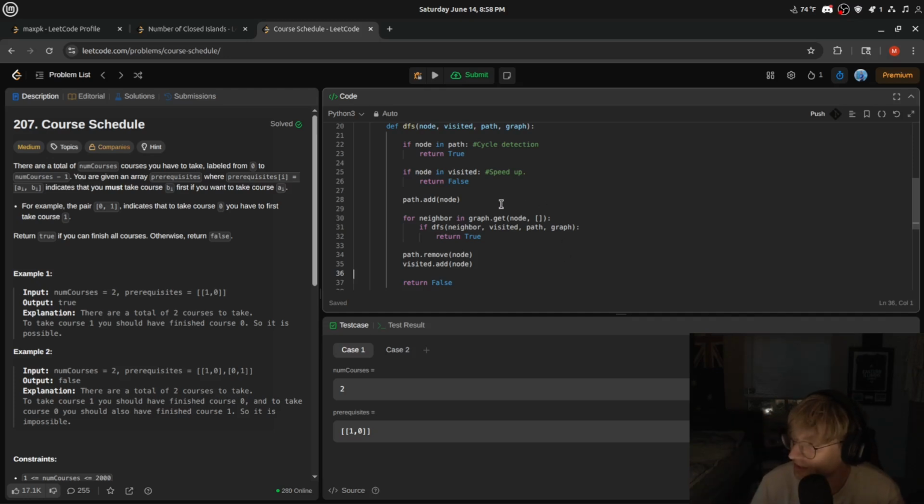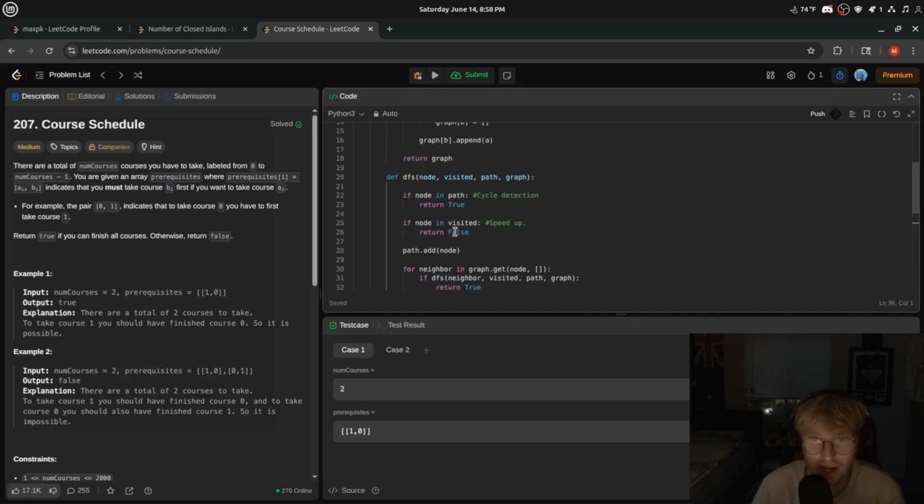We did get it in the end. We only spent really like 20 minutes, half an hour on it. Really, the main thing was just this path part, but I think I understand this path part. I mean, this path part in this function obviously detects a cycle, but the reason why we have an extra one, the visited here, is to speed it up, right?